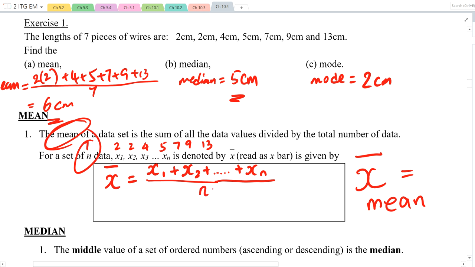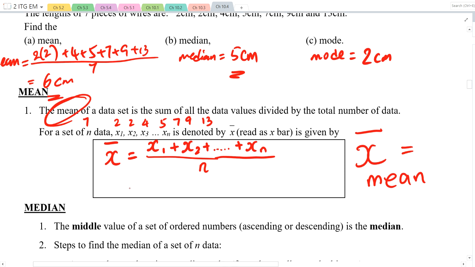Okay? This is just a formula which you already know. You learned this in primary school already. What is the difference? It's just this new symbol that I showed you, x bar. Nothing else. Bar, B-A-R. There's a bar on top. X bar. Because we are lazy people, I don't want to write mean of x. So I just write x bar.